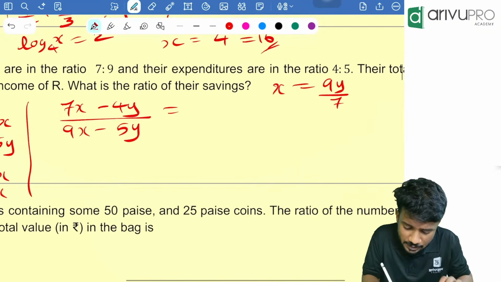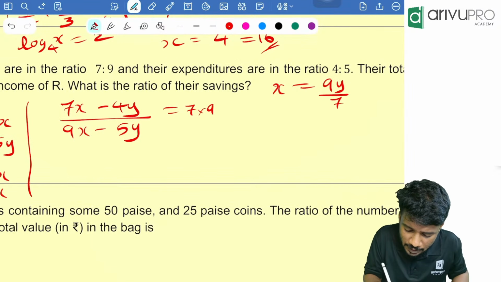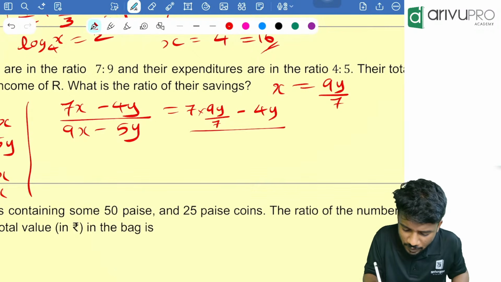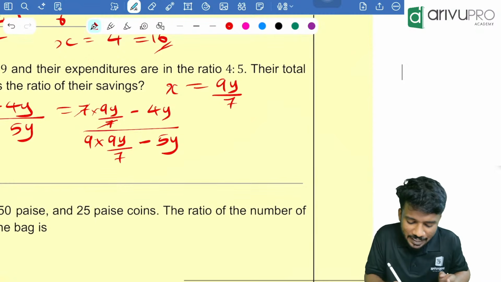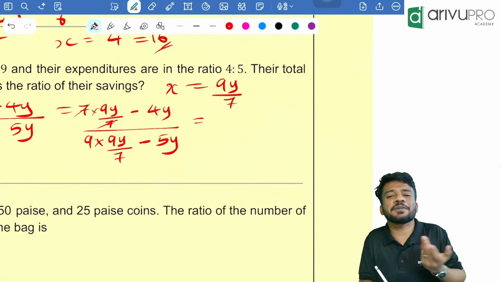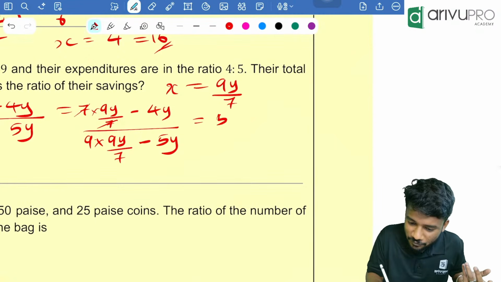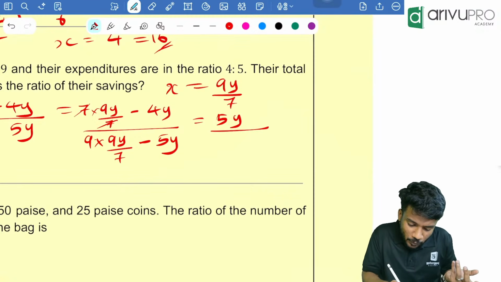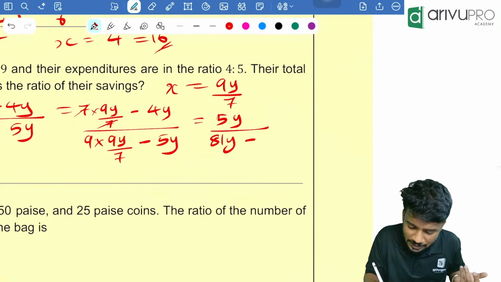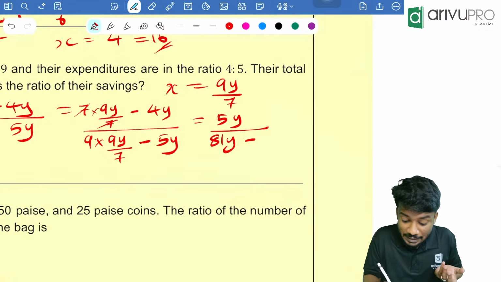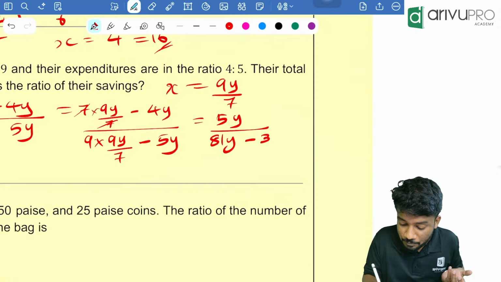So that means 7 into, instead of x you will put 9y/7 minus 4y/9, into 9y/7 minus what? Minus 5y. Now people, 7 cancels off. What is remaining? 9y minus 4y is how much? 5y divided by, so 9 into 9 is how much? 81. So 81y minus, 7 in LCM we are taking. 7 into 5 is how much? 35y